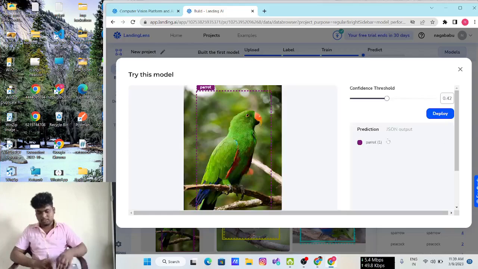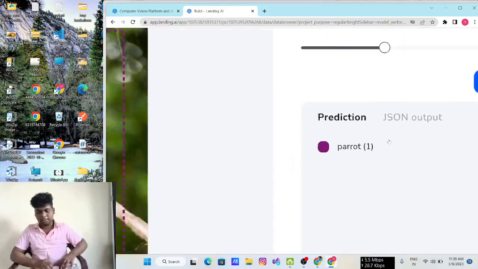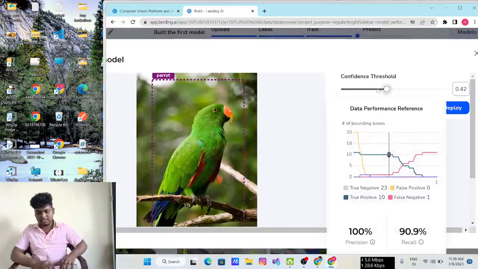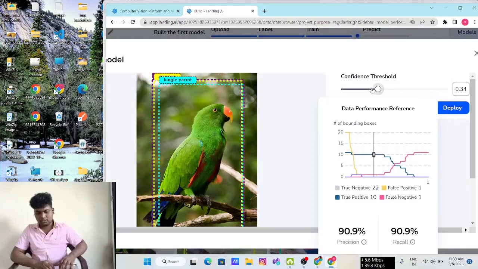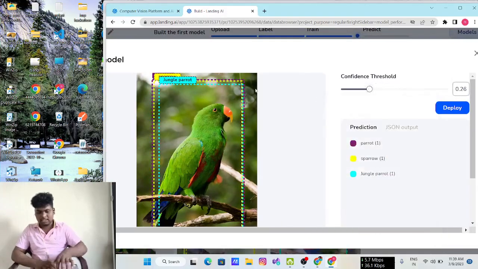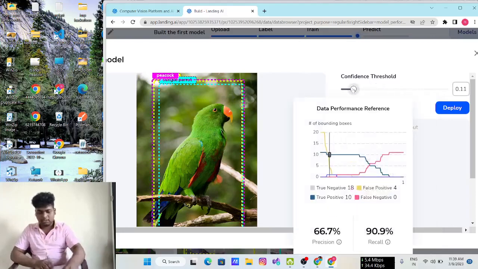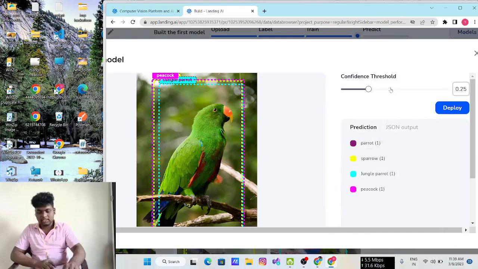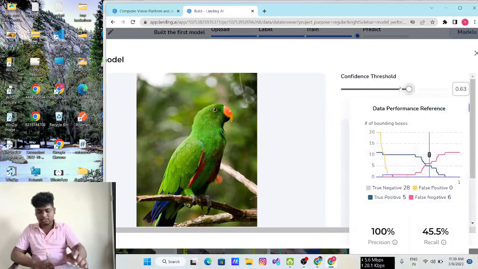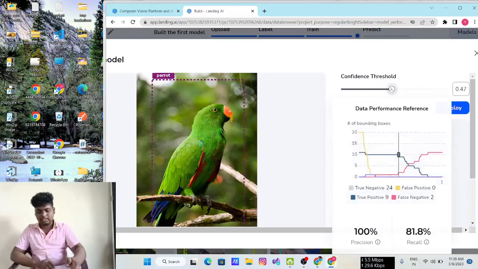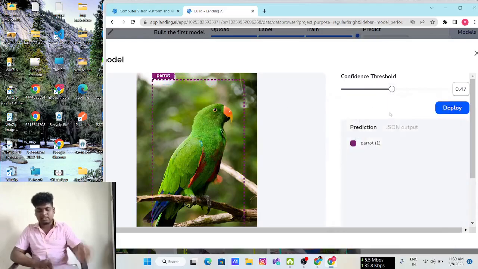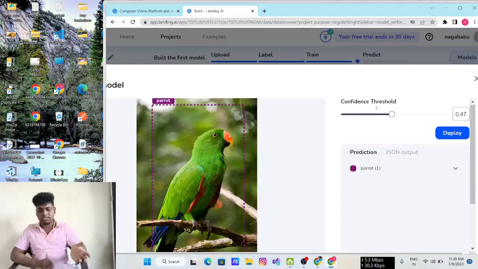See this output. In prediction you got parrot, right? So this is a confidence level. When you decrease the confidence level, it shows so many labels: one is jungle, one is sparrow, and one is peacock. But when you increase the confidence level, it shows exactly parrot. So that is the purpose of the confidence threshold here.